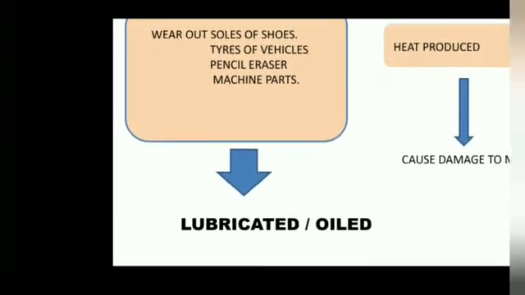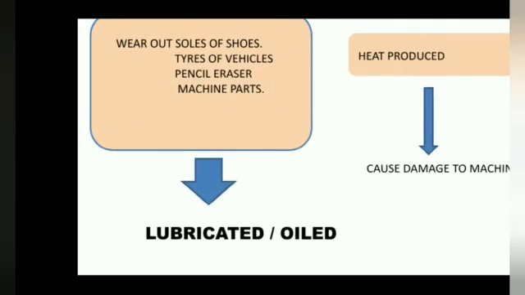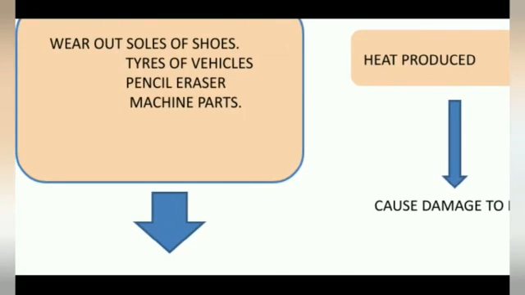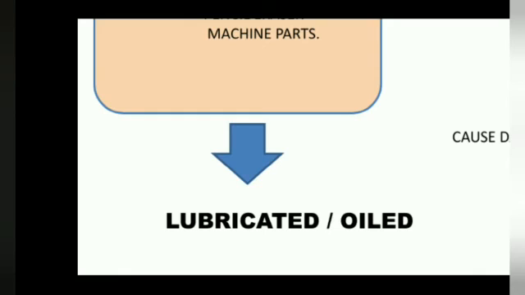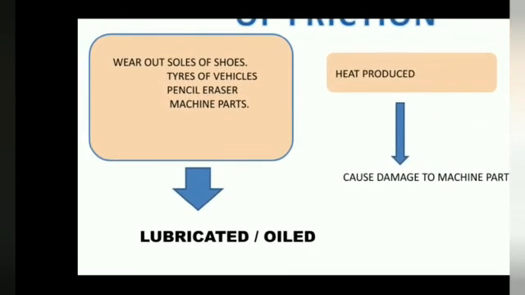What we do is, to avoid machine parts from getting damaged due to friction, they are lubricated. Lubricated means we are giving oil to them. These lubricants reduce friction and help to keep them for a long time. So machine parts will not get damaged soon.